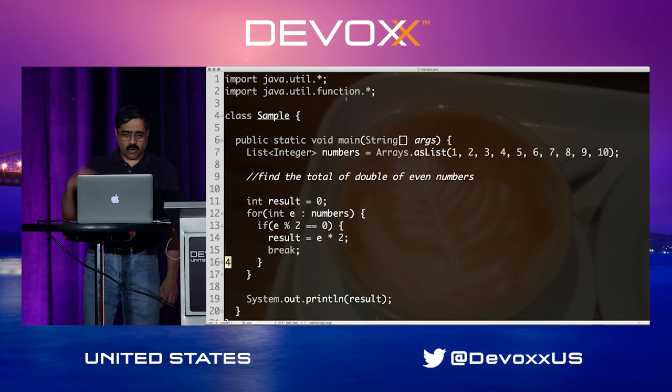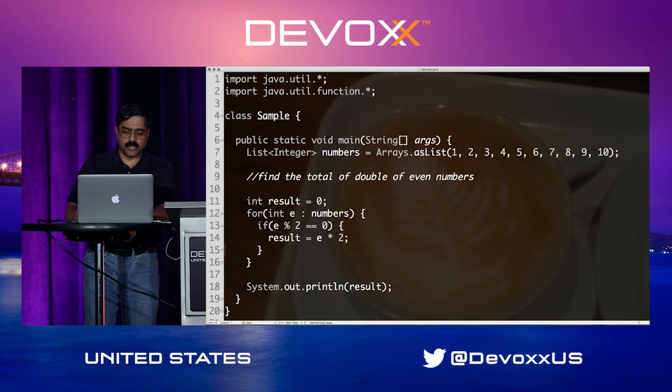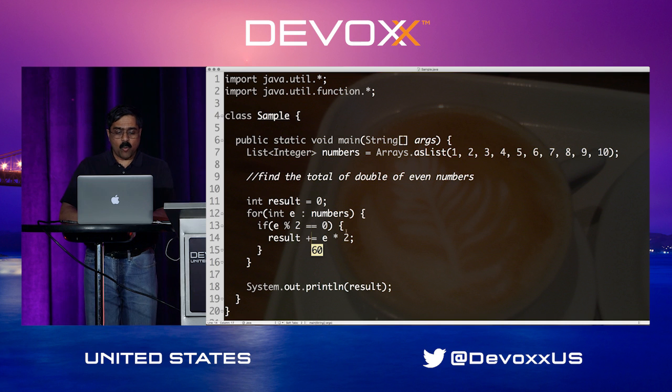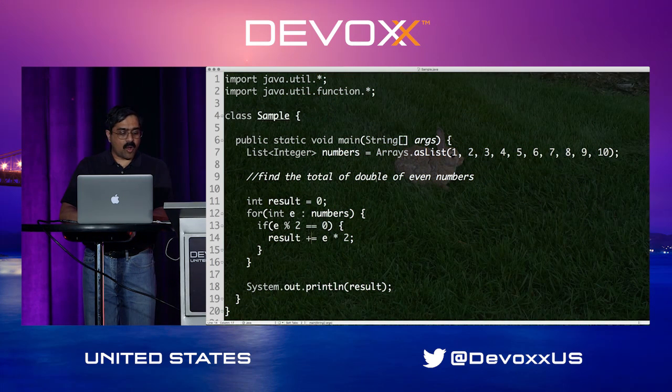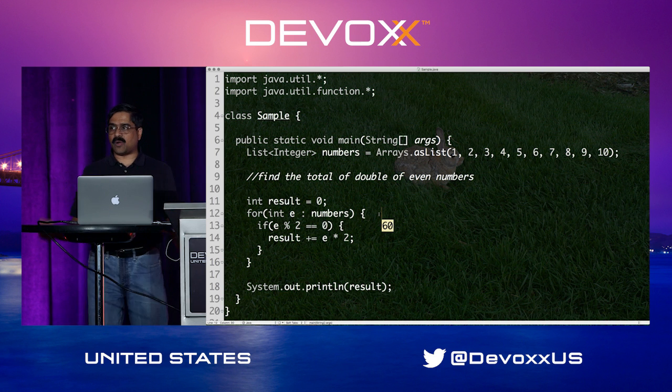Well, in this case, we want to find the total of all the numbers, so no break here. So we have to make all these decisions, and then we have to say plus equal to, so you can run through it. In this case, of course, the total of double of all the even numbers in the collection, but we have written code like this forever.